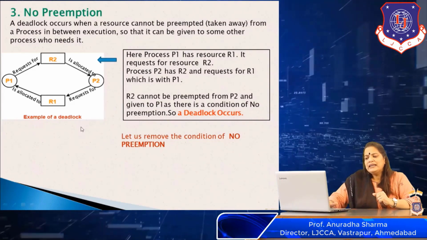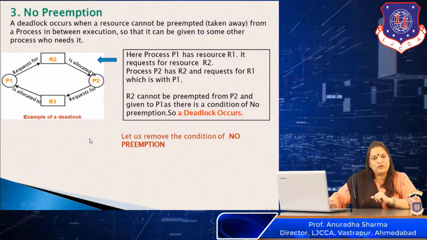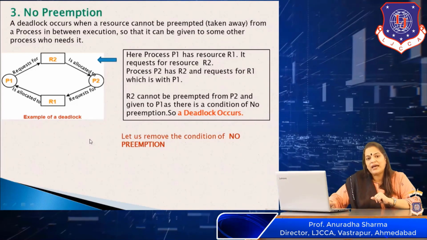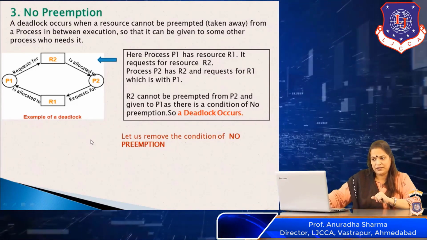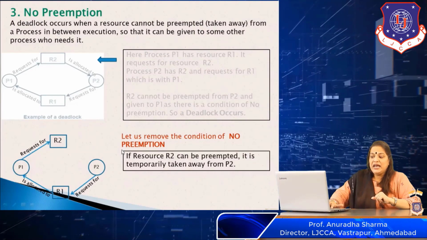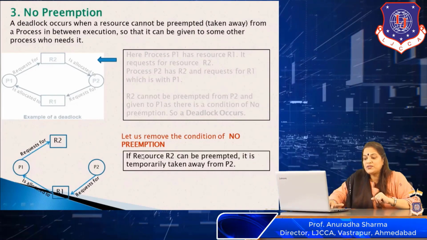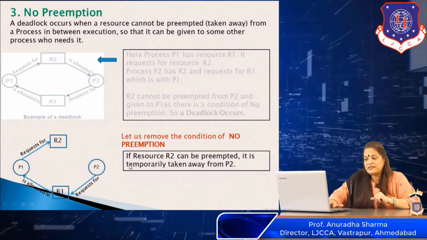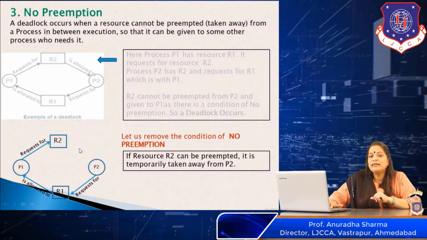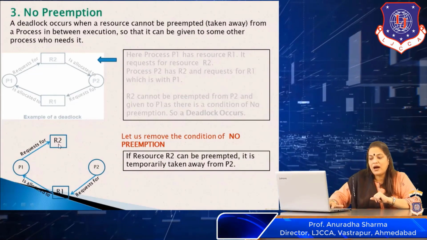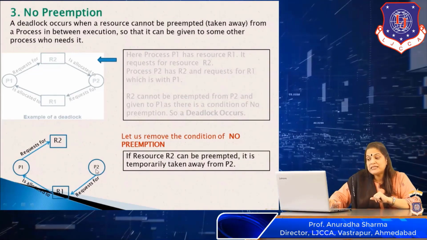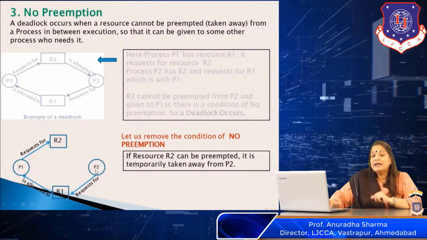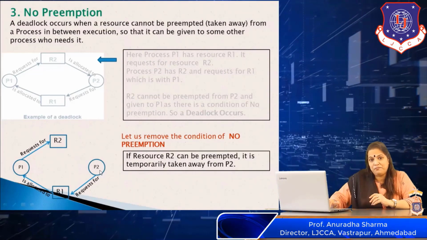Now over here, let us remove the condition of no preemption and see how we can avoid a situation of a deadlock. Now see, if I make the resource a preemptible resource, that means R2 can be preempted from P2. R2 can be preempted from P2 means the R2 resource can be temporarily taken away from P2.